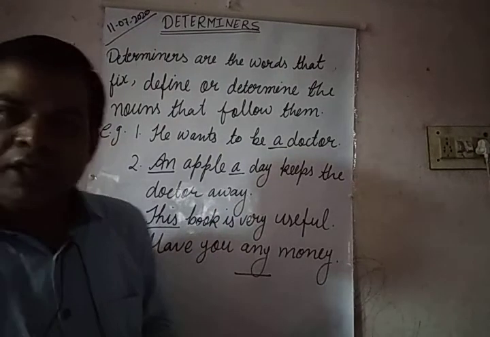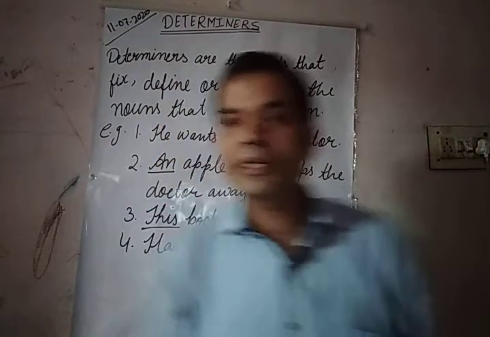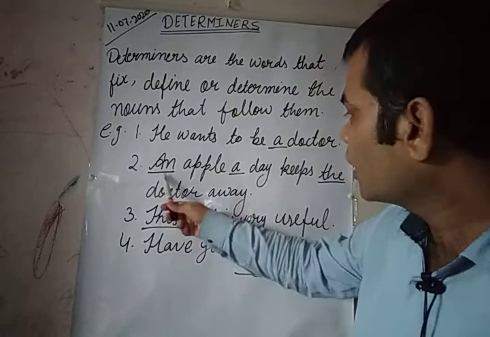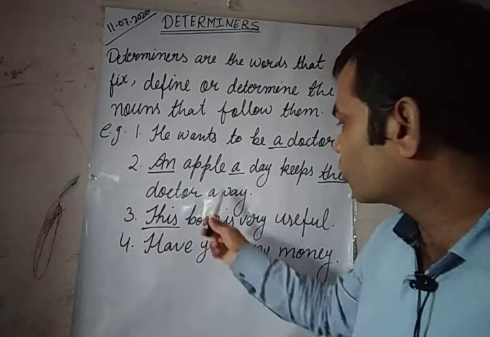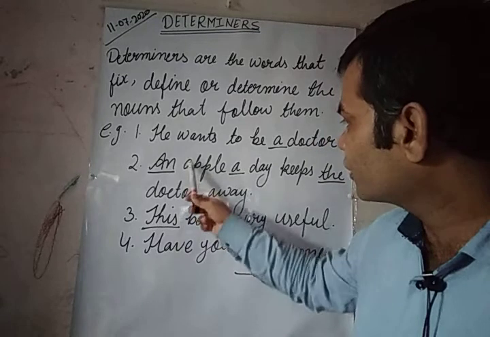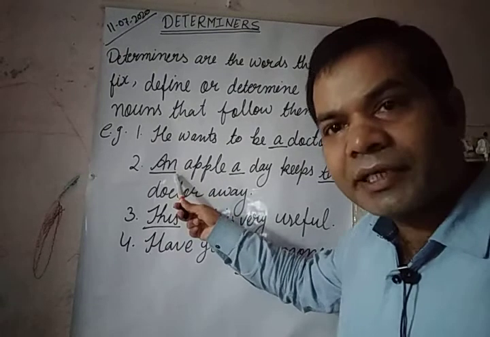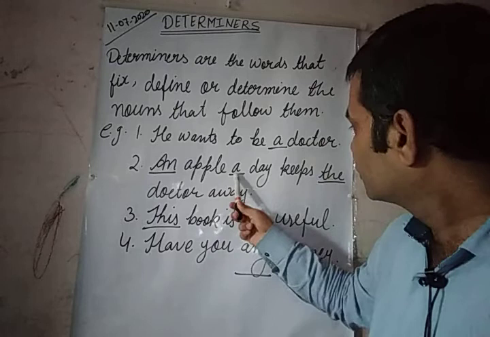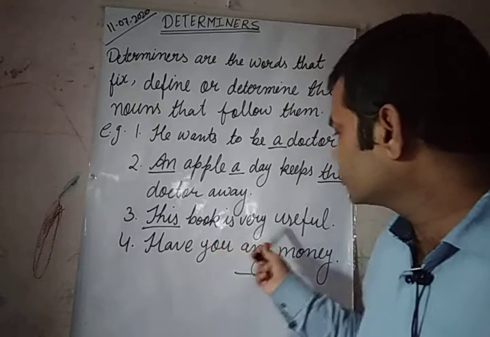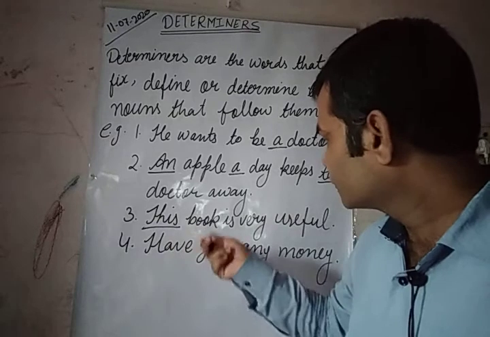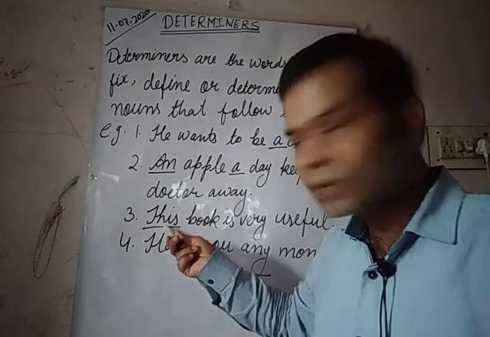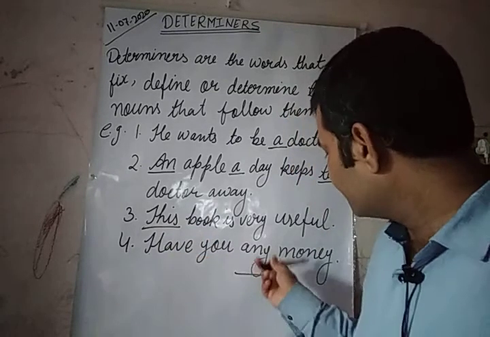Okay. Next example, an apple a day keeps the doctor away. So 'the' also, here I have forgotten to underline it. Let me underline it. An apple a day keeps the doctor away. So these words 'an' and 'a' and 'the' have come before a noun and are determining its position. Next one, this book is very useful. 'This' has come before the noun book. It is also an adjective. Have you any money? 'Any'.